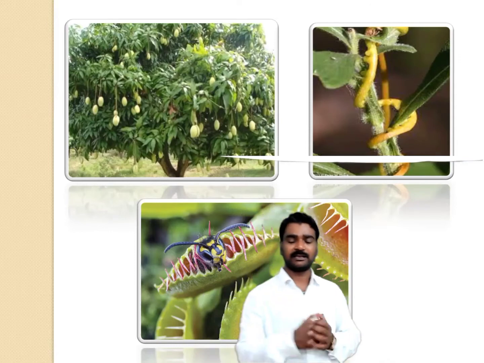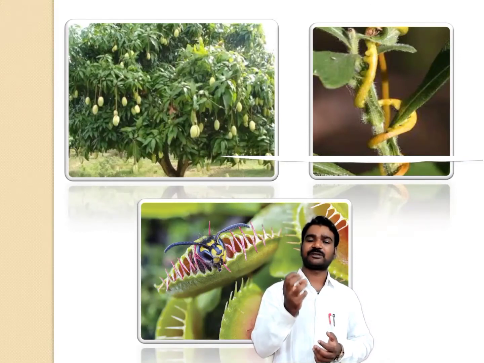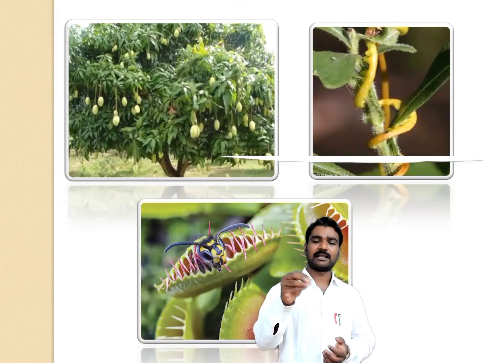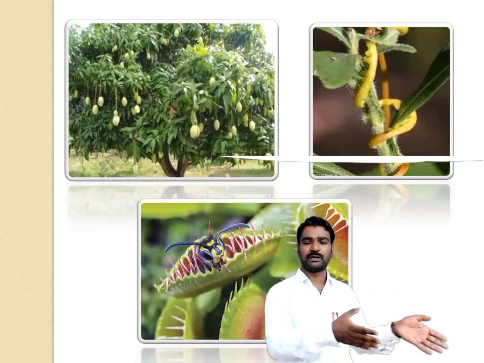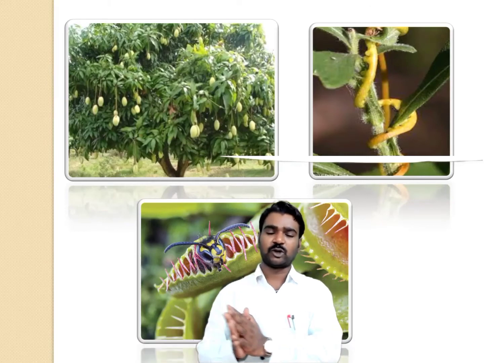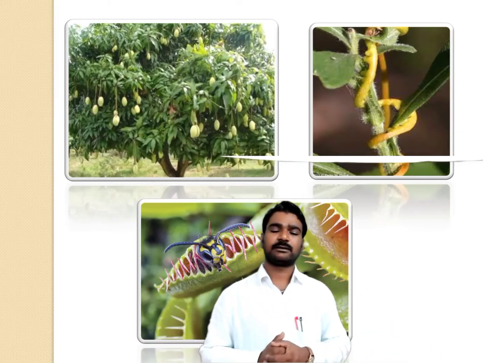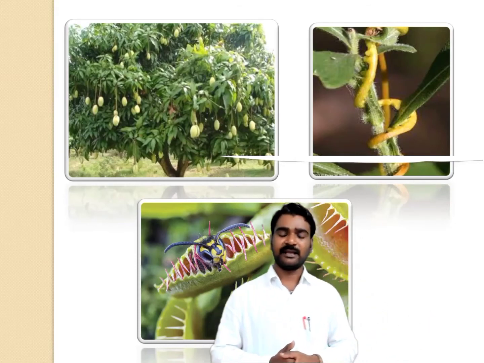And the third plant, the pitcher plant, traps the insects, attracts the insects towards it and then digests them. So one plant prepares its own food, the second depends on other plants to get its food and nutrients, and the third depends on insects as its food.